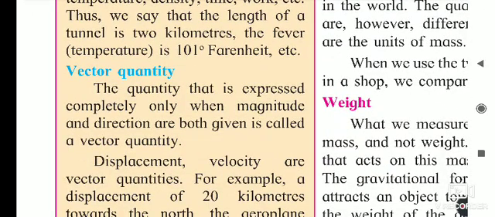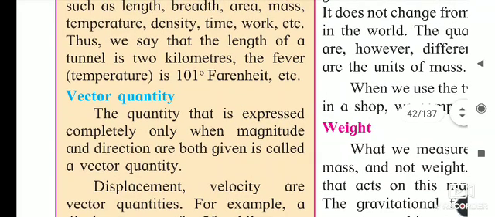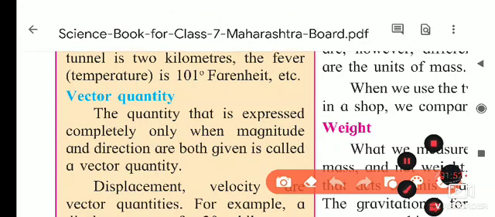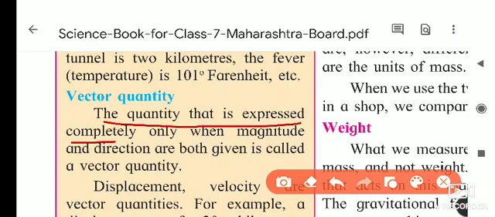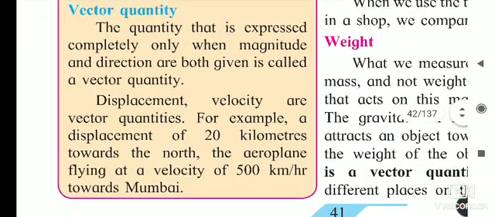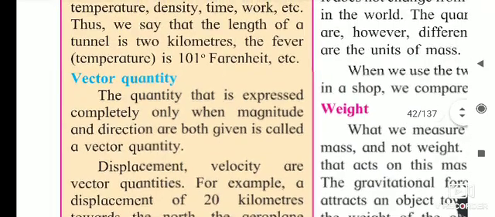The next definition that I gave you is the vector quantity. Even if this question does not come as a definition, it may come as the difference between scalar and vector quantity. At that time, if you write the definition and examples, you will get the marks. A quantity that is expressed completely only when both magnitude and direction are given is called a vector quantity. Its examples are displacement and velocity.